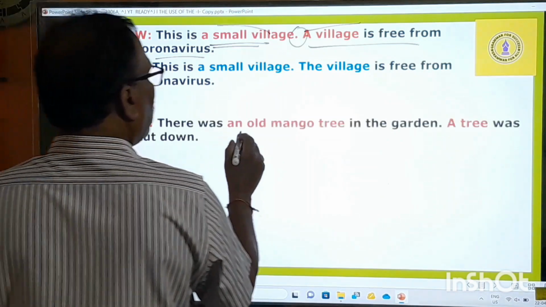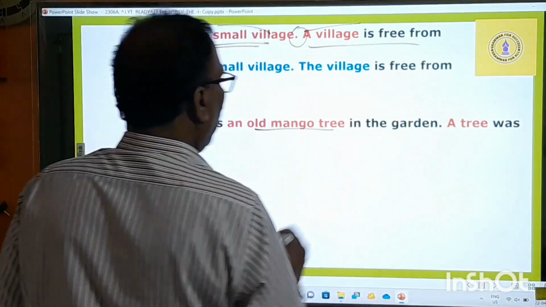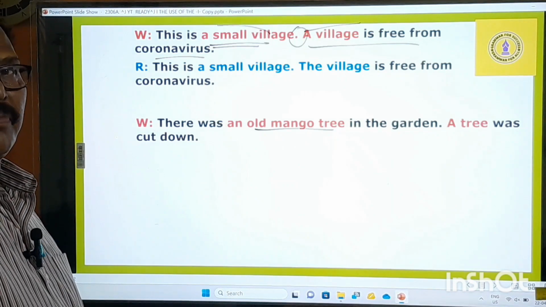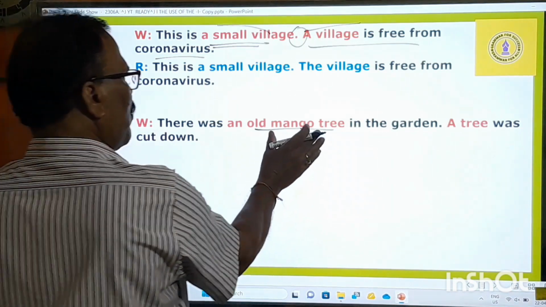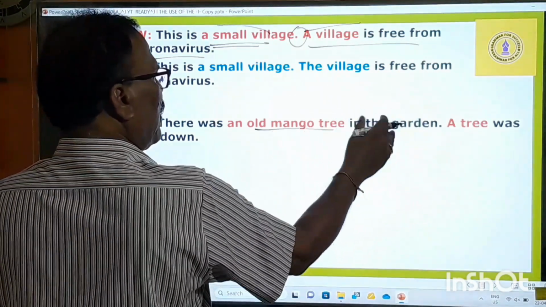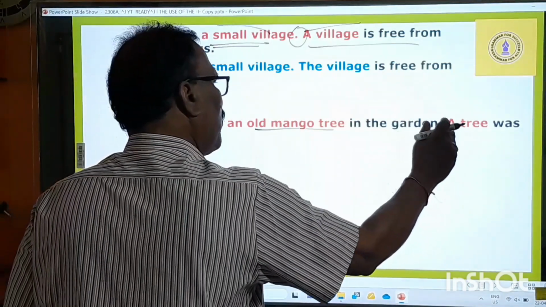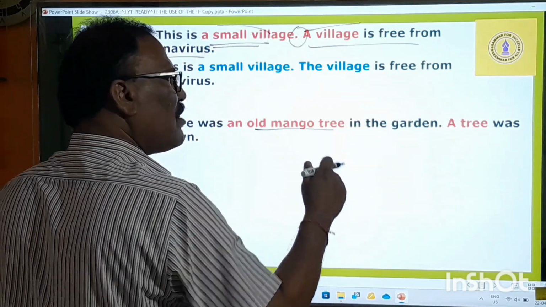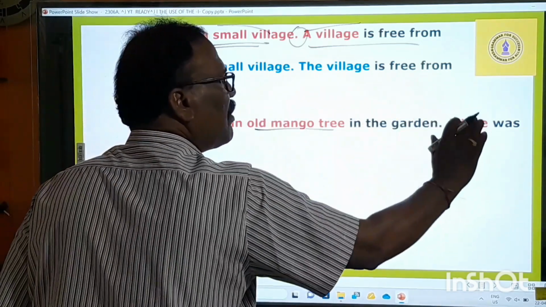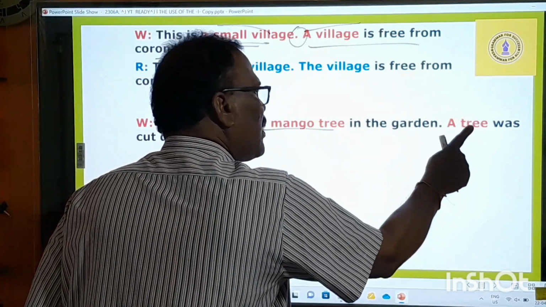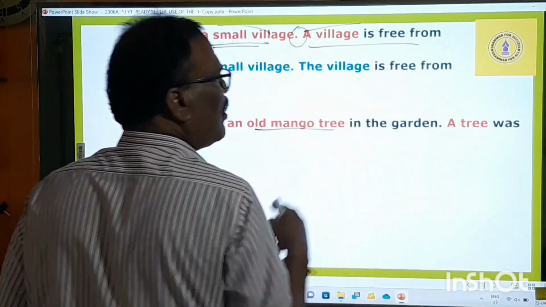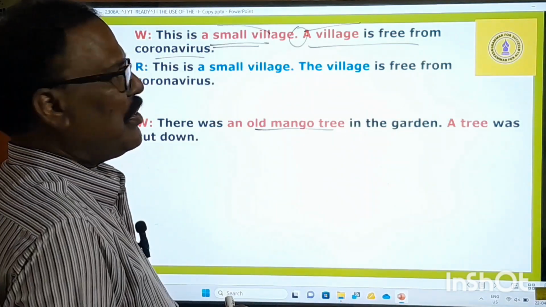And next, there was an old mango tree in the garden. A tree was cut down. If you say it like this, this mango tree is separate, and the tree cut down is also separate. But if you want to say this tree is the same as this one, you must use the definite article.